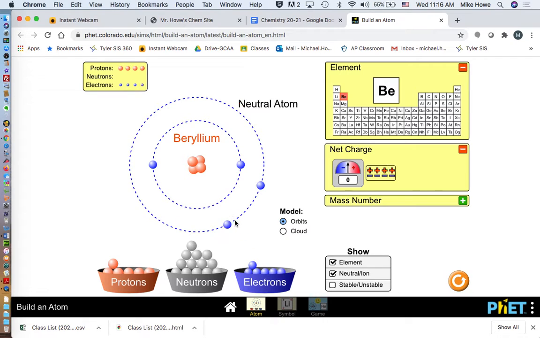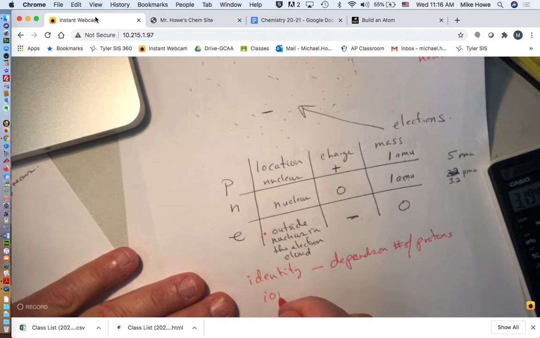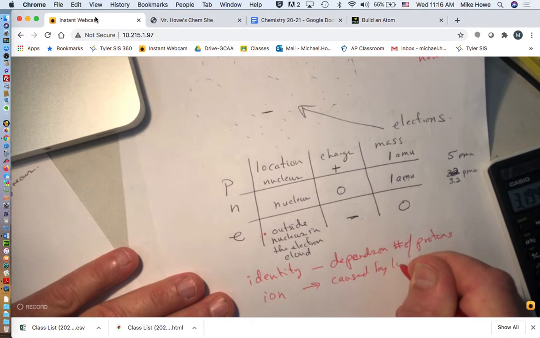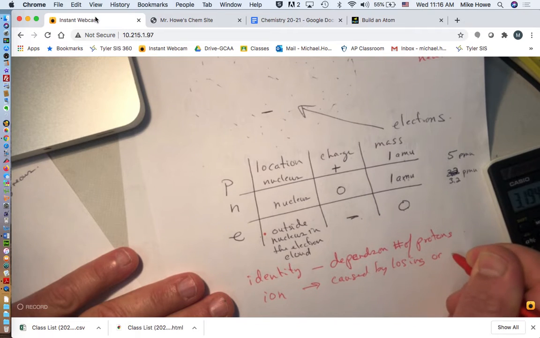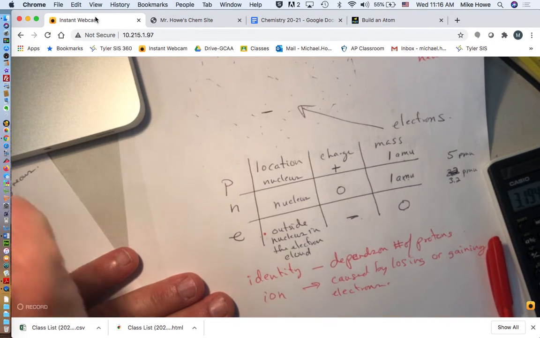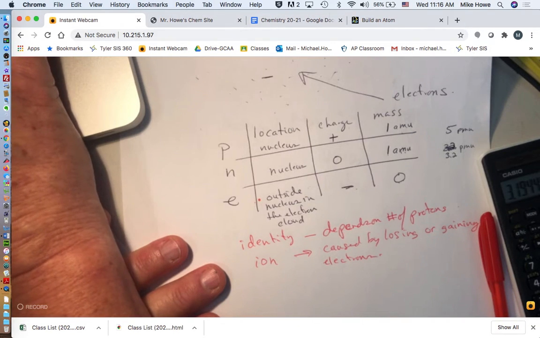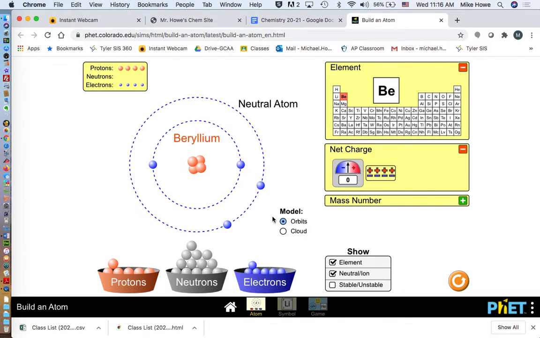Okay. So when the electrons vary, we call those ions. So I'm going to say ion is caused by losing or gaining electrons. Normal atoms have equal protons and equal electrons. Ions are caused by losing or by gaining electrons. Okay, so if I gain an electron, you see the charge. Normal is 4 for beryllium, so if I add another one, then the charge goes negative.